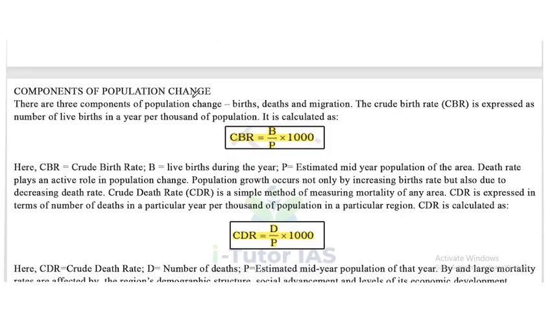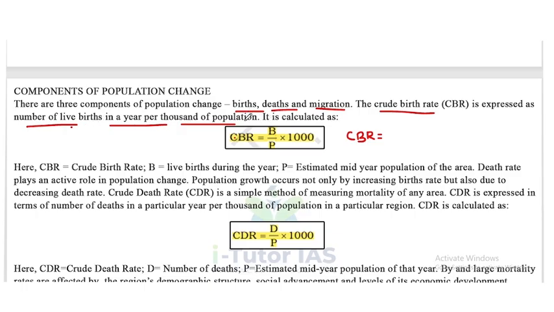Components of population change. There are three components of population change: birth, death and migration. The crude birth rate is expressed as the number of live births in a year per thousand of population. Okay, so the crude birth rate, CBR. That is, the number of live births per thousand of population.